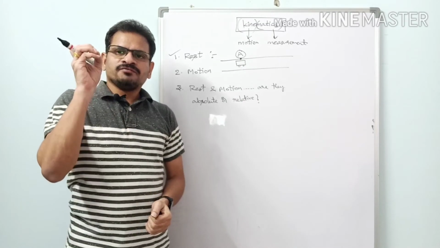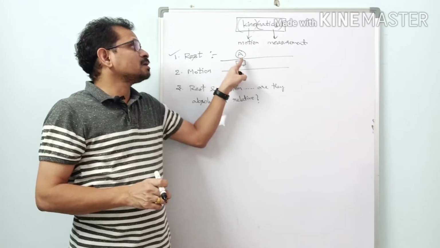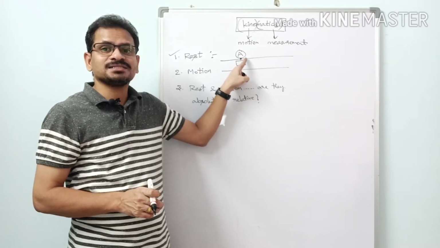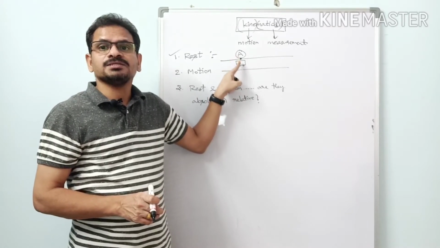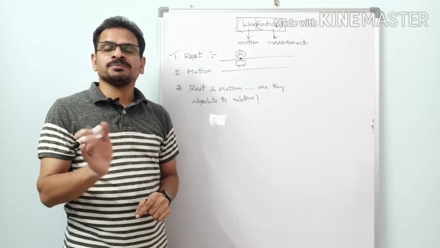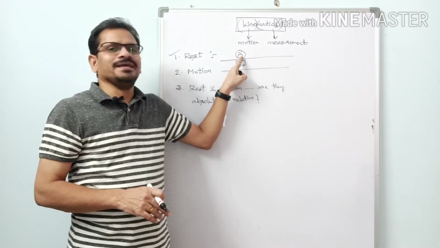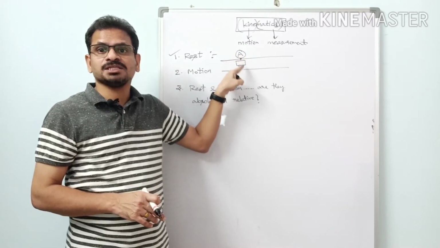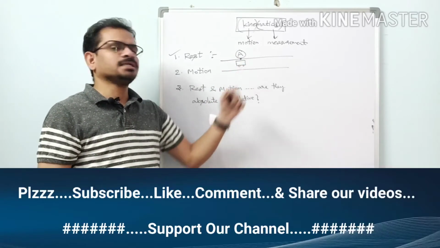Okay, so if the position of a body does not change with respect to surroundings, with respect to what we are considering, take the state of this car here. With respect to this shop A, it is always in front of this shop A only. It has not changed its position with respect to this shop A. Now the surroundings is this shop A. With respect to these surroundings, this car has not shifted its position. So we can say that this is in a state of rest.